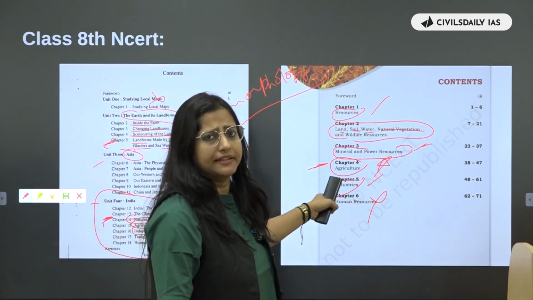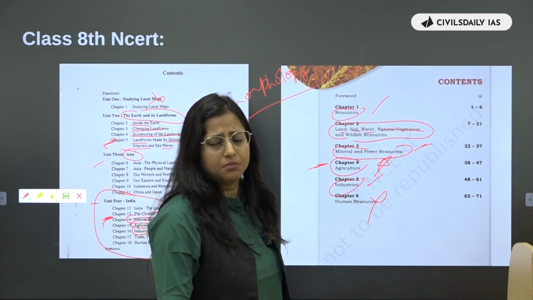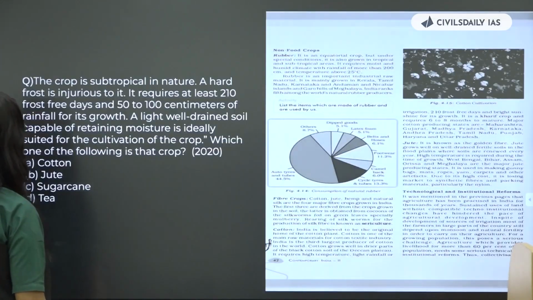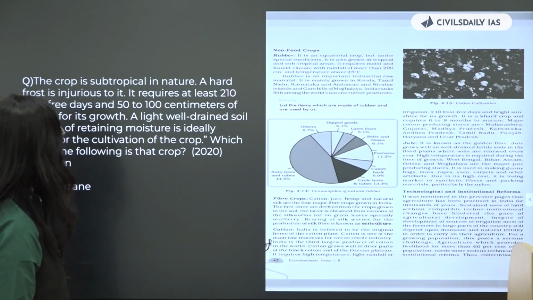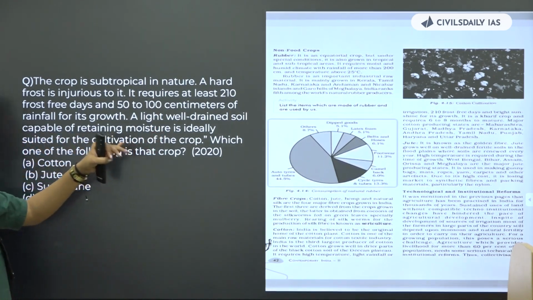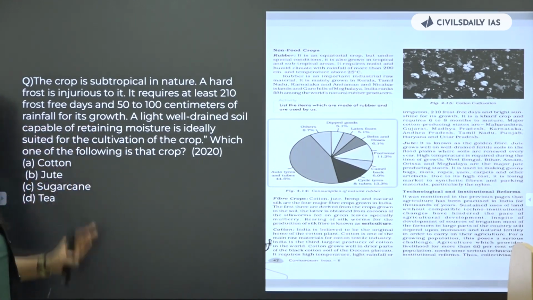That has come directly from this particular chapter. बार बार आया है, ठीक है? So see this question. The crop is subtropical in nature. A hard frost is injurious to it. It requires at least 210 frost-free days and 50 to 100 centimeters of rainfall for its growth. A light, well-drained soil capable of retaining moisture is ideally suited for the cultivation of the crop.